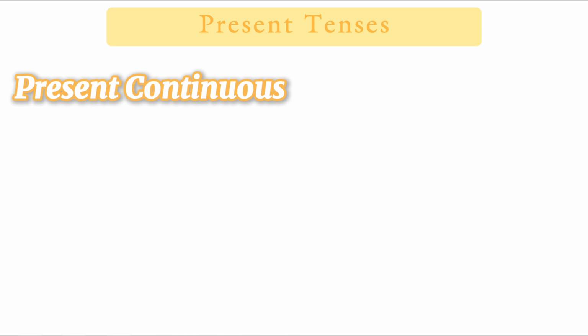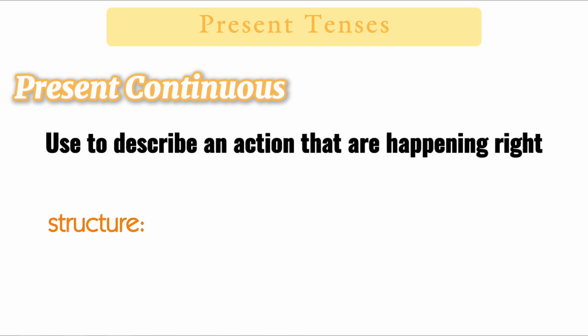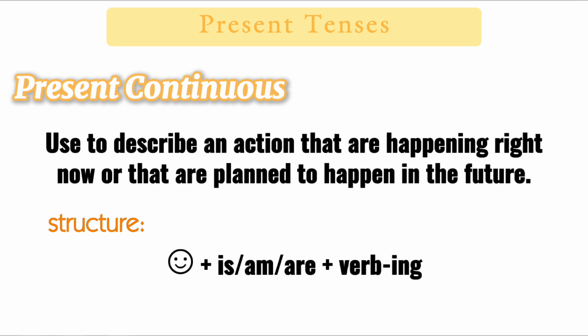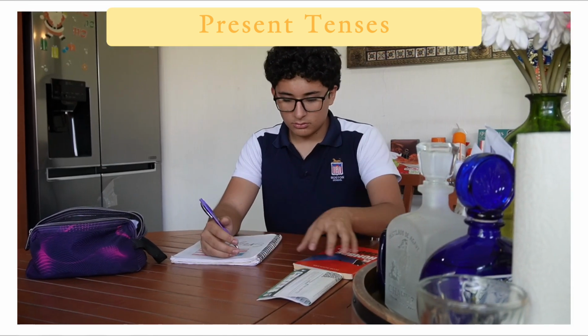Now, present continuous. Present continuous is used to describe an action that is happening right now or that is planned to happen in the future. The structure is subject plus is, am, or are plus verb in -ing. For example, I am studying in high school.